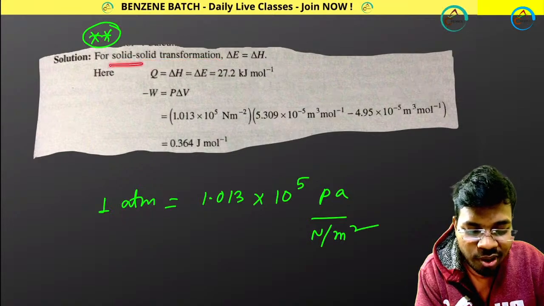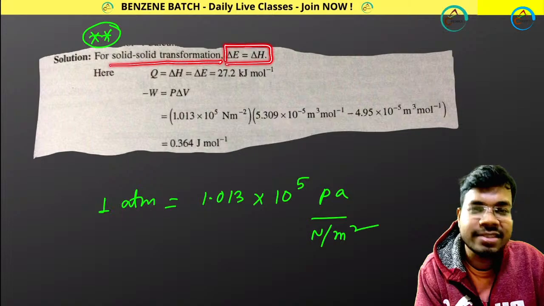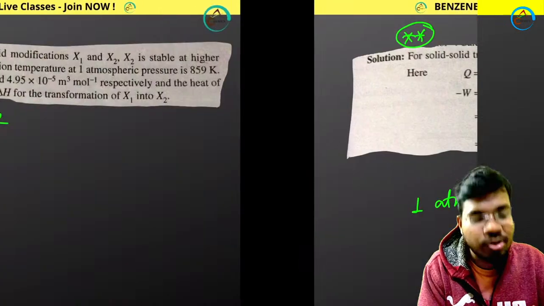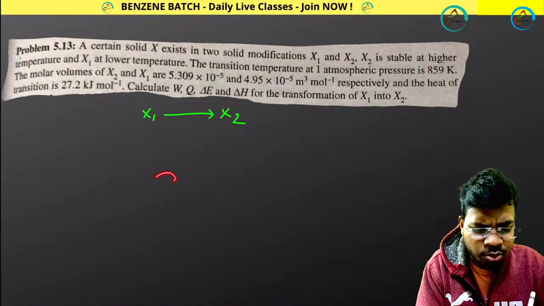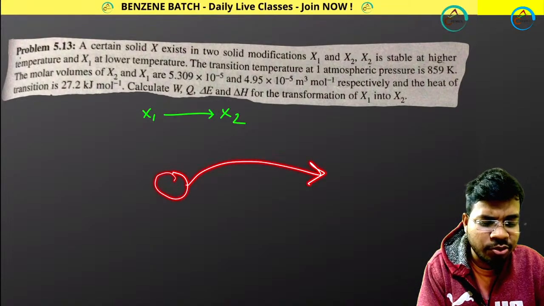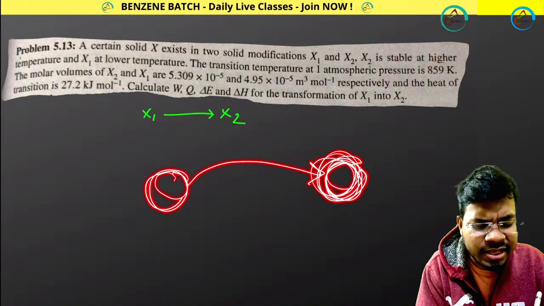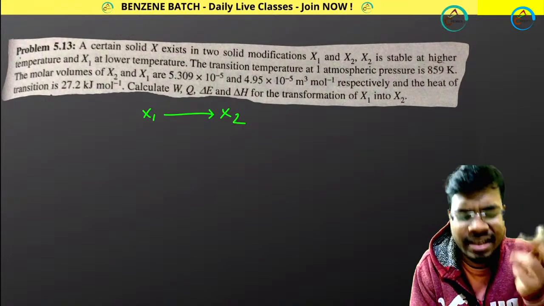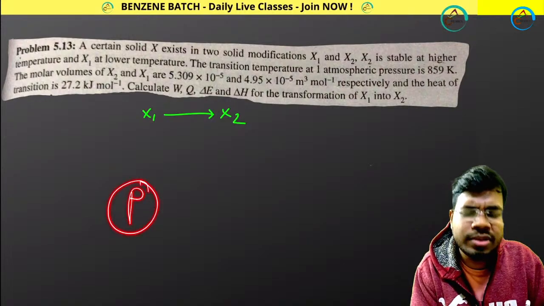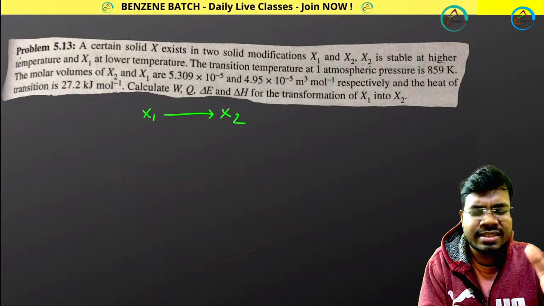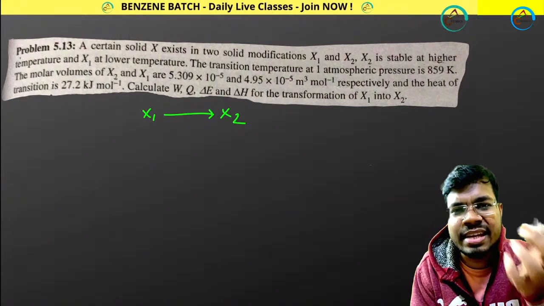For solid transformation, delta E becomes delta H. Whenever one solid is transferred to another solid, the volume of the solid changes too little, and the pressure of the system changes too little. So very little change is happening.